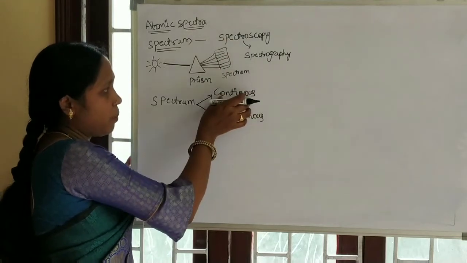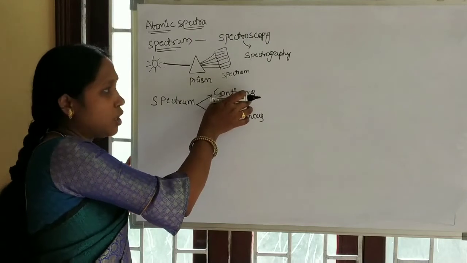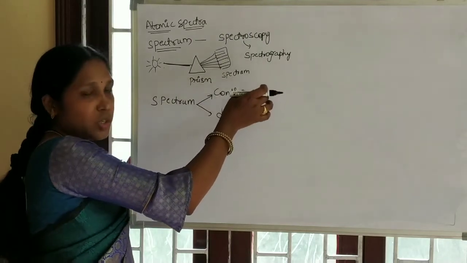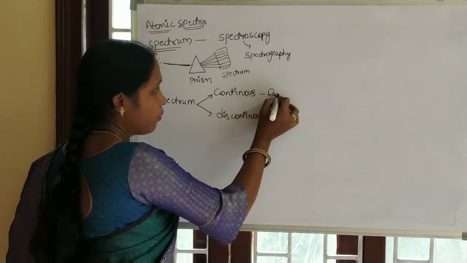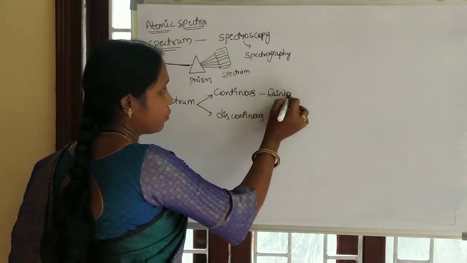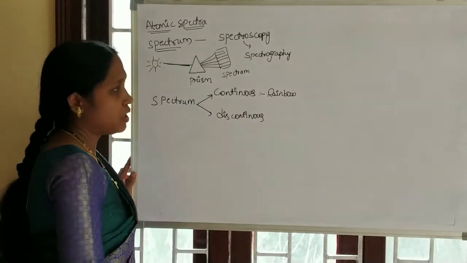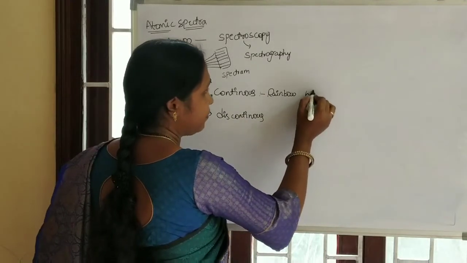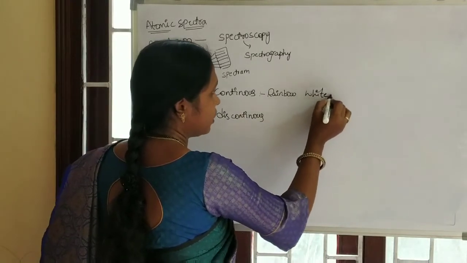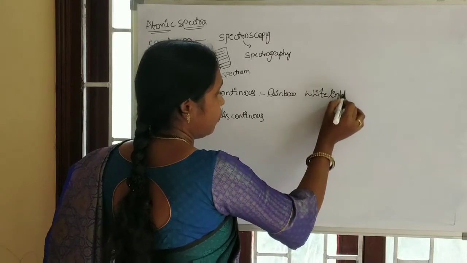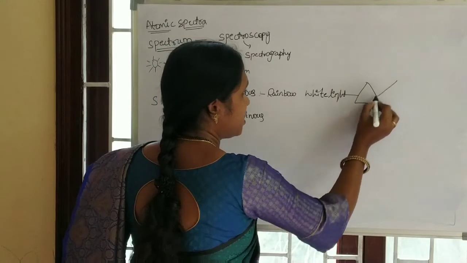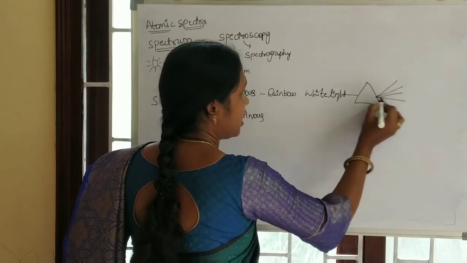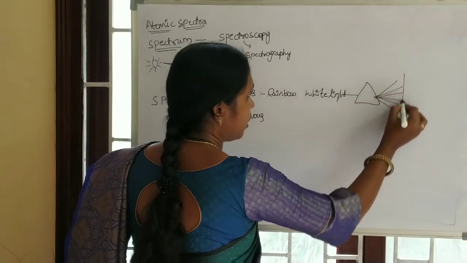In this type of continuous spectrum, we observe one radiation merging into another. For example, take the rainbow. If you pass white light through a prism, it will be split into 7 colors, that is VIBGYOR.